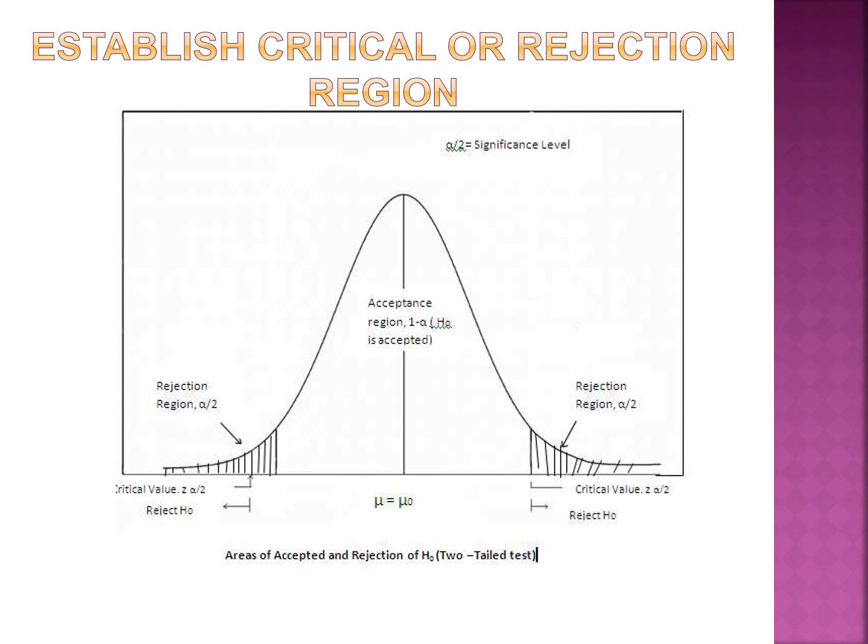Under the two tail test, as I've shown in the previous slide, there are three methods of deriving the null and alternative hypothesis: is equal to, greater or less, and not is equal to, greater or less as the alternative hypothesis. So is equal to is the two-tailed test. If you assume that the height of the women in the world is 160 centimeters, and the alternative is not equal to 160 centimeters, this is called a two-tailed test. So you have on either side the rejection region, and in the center you have the acceptance region.